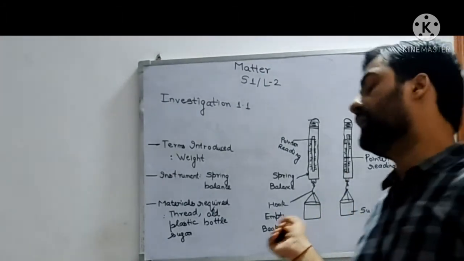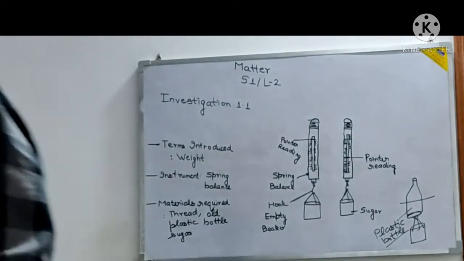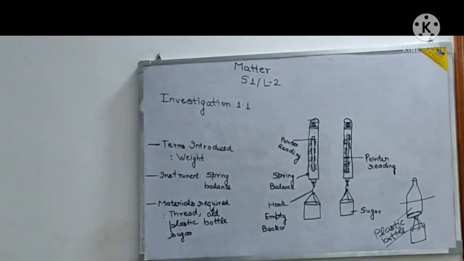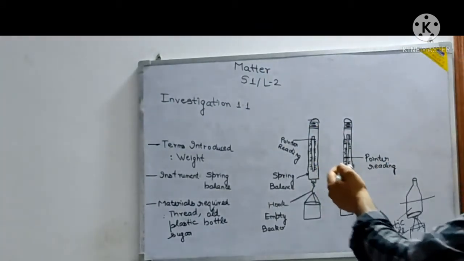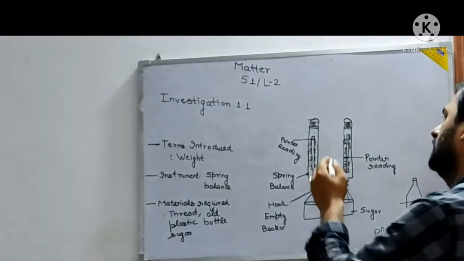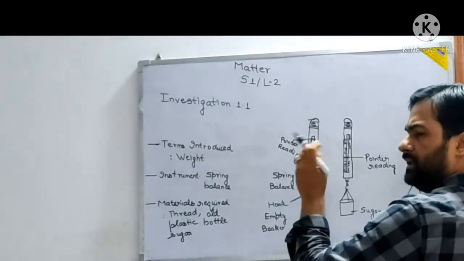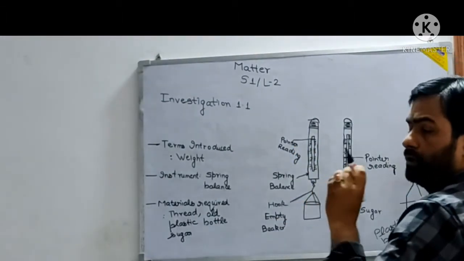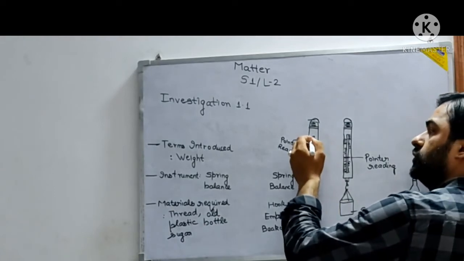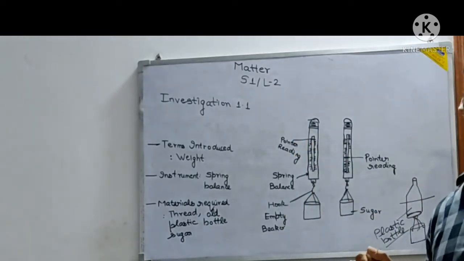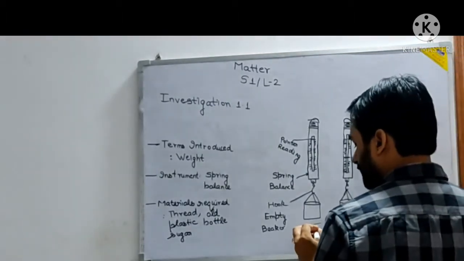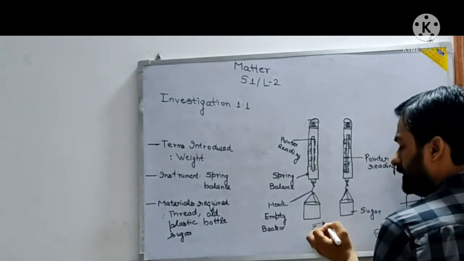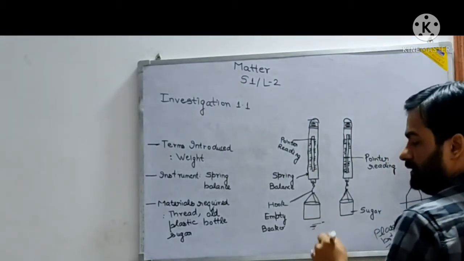First take this empty beaker and measure it. When you take the empty beaker, you will find negligible weight; the pointer is not moving at all, unless it's a very sensitive pointer, with very little movement. The reading is almost negligible. Initially the pointer was at the 0 mark, and now it has moved between 0 and 1. Can you see the readings here? From here it has moved here, one division only.